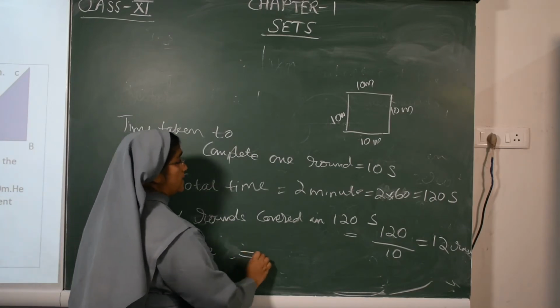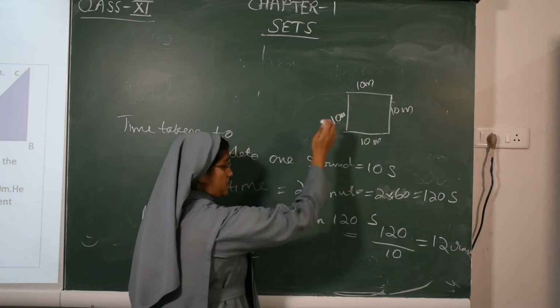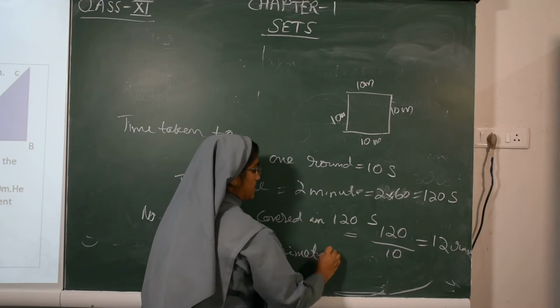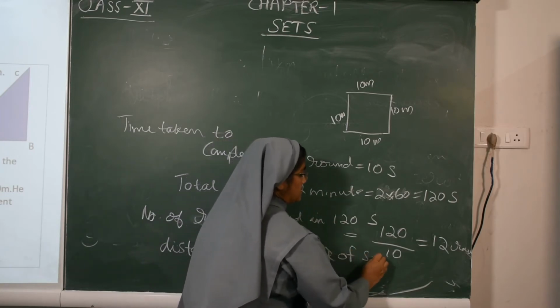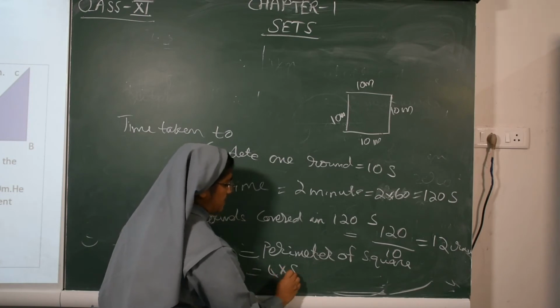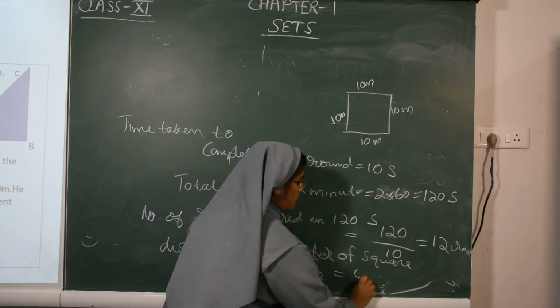Then next we have to find out the distance covered. You know the perimeter of the square is 4 into side, 4 into side means 40.